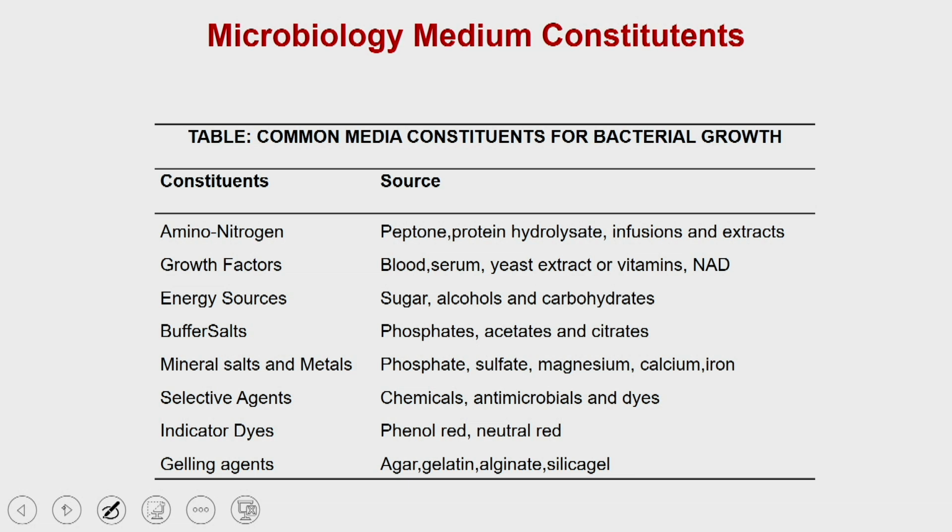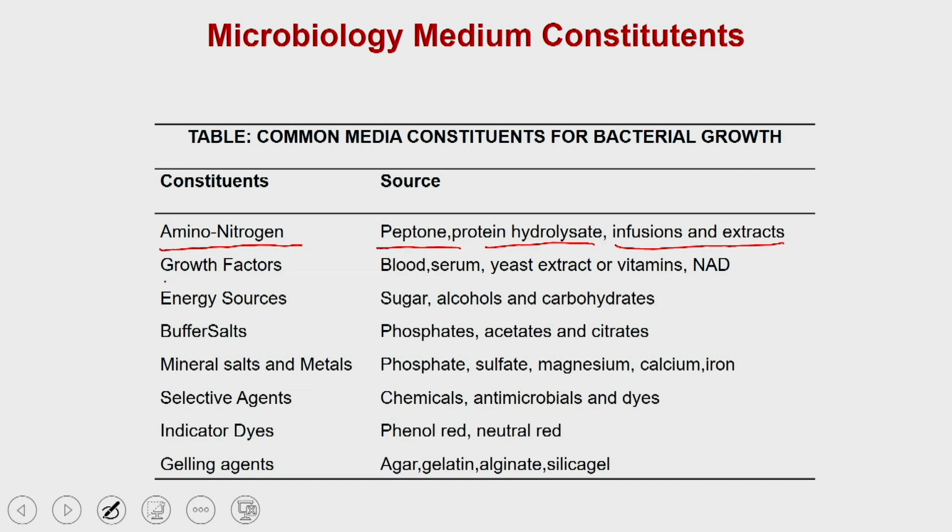For example, here I have shown the constituents as well as the sources from which you can get them. If you want to provide amino acids, which are nitrogenous molecules, you need peptone, protein hydrolysates, and other kinds of extract in the media you are going to produce for the bacteria.